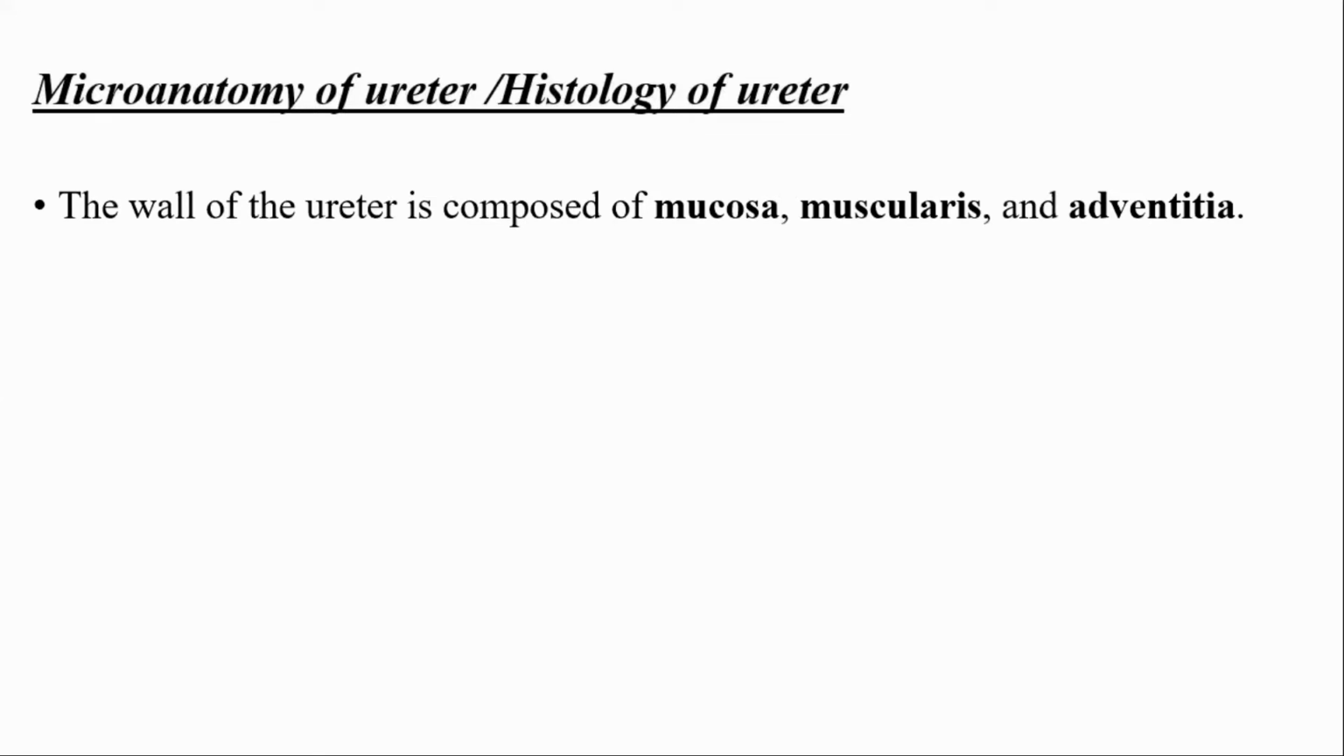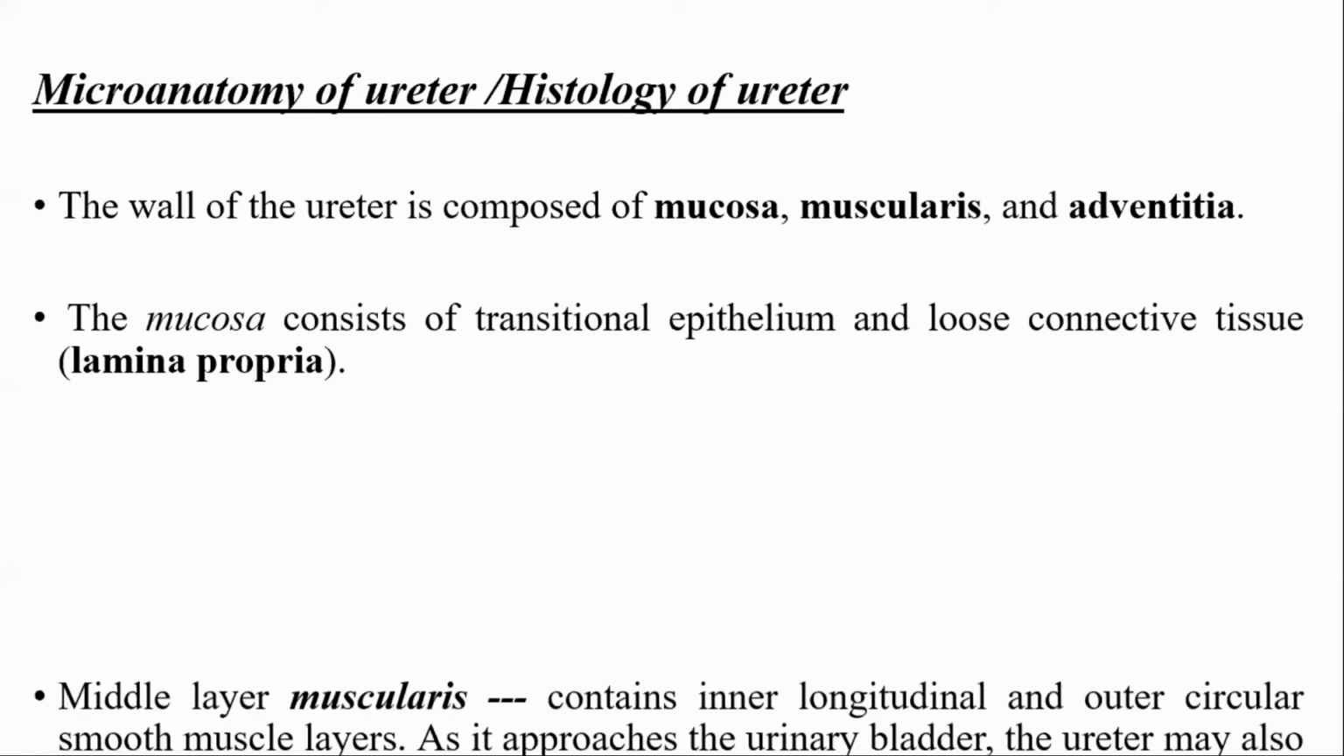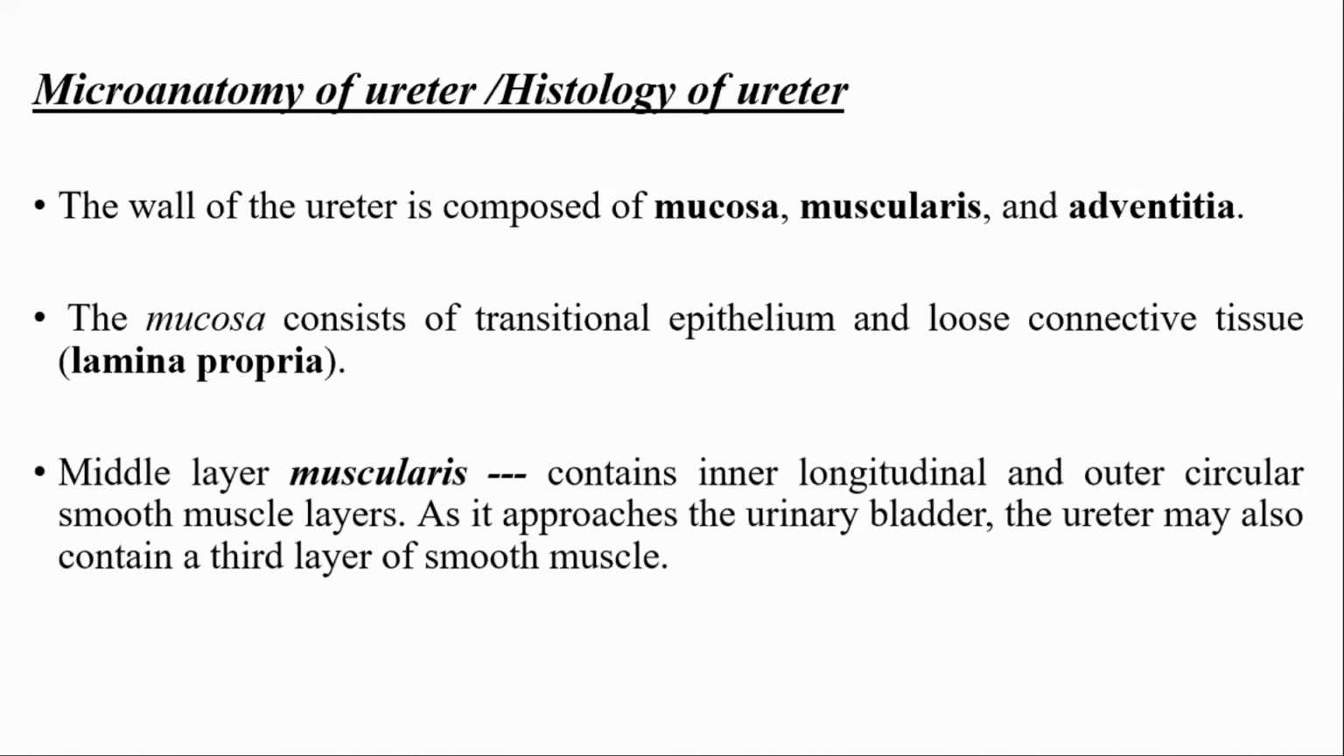So mucosa consists of epithelium. Which epithelium? Urothelium, and that is transitional epithelium. So mucosa consists of transitional epithelium and lamina propria, which is a connective tissue layer. Mucosa consists of transitional epithelium and loose connective tissue, that is lamina propria. Next, the middle layer is the muscularis layer or muscle layer, which contains inner longitudinal and outer circular.